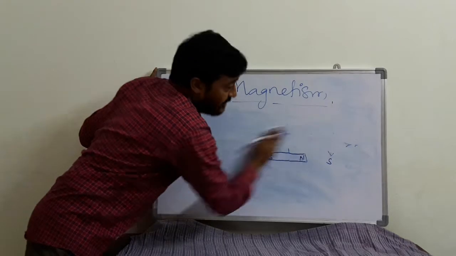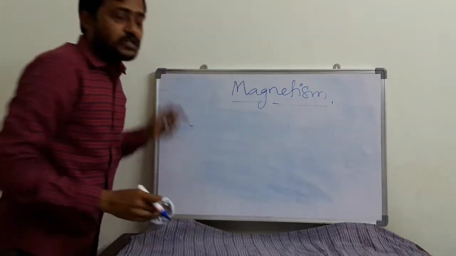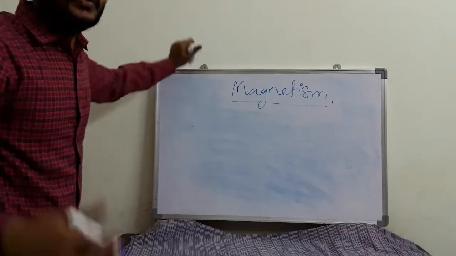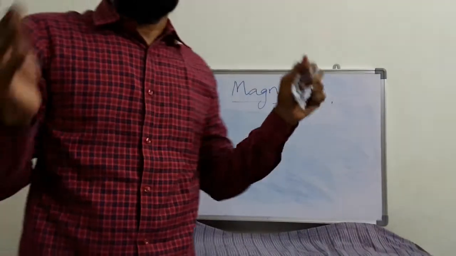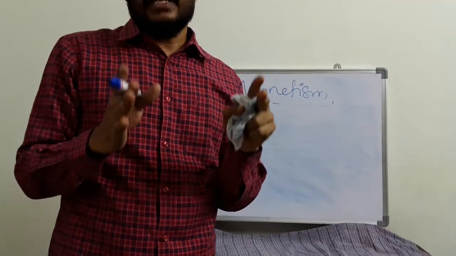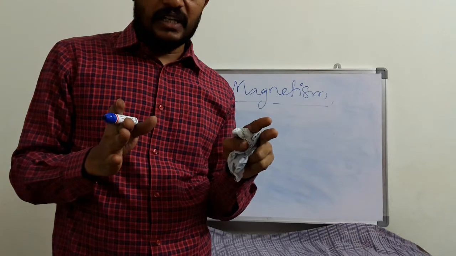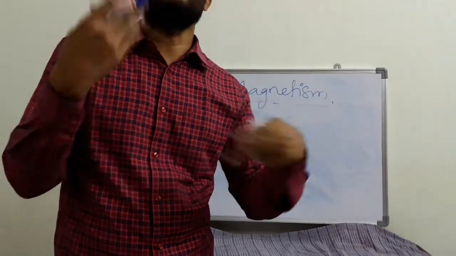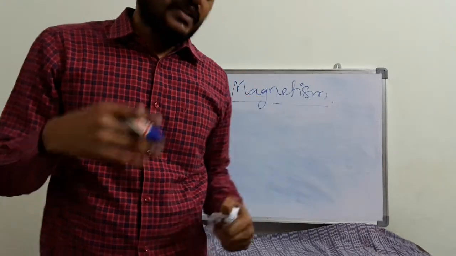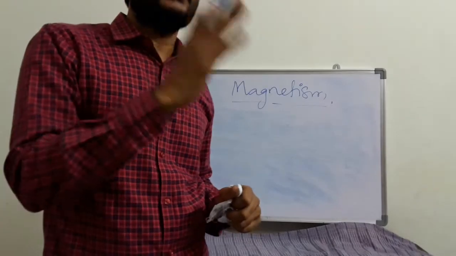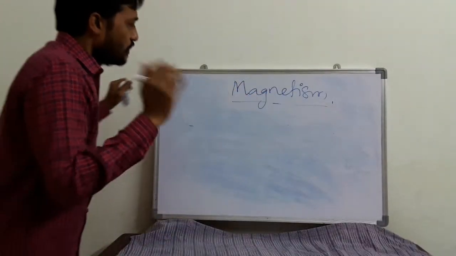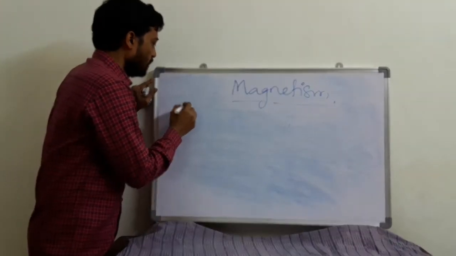So is it clear? Okay. Next, one more property: how to make a normal iron material or a non-magnet into a magnet. A non-magnet converted into a magnet. Generally we go with two methods.